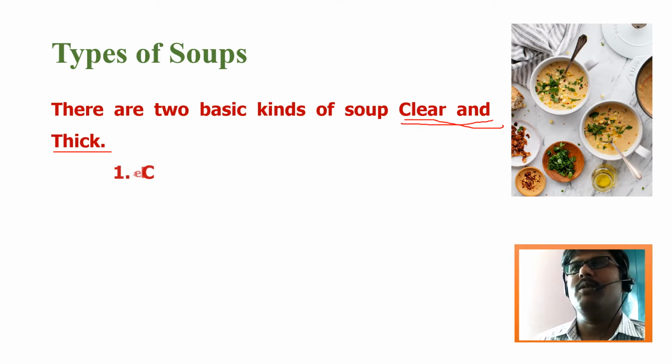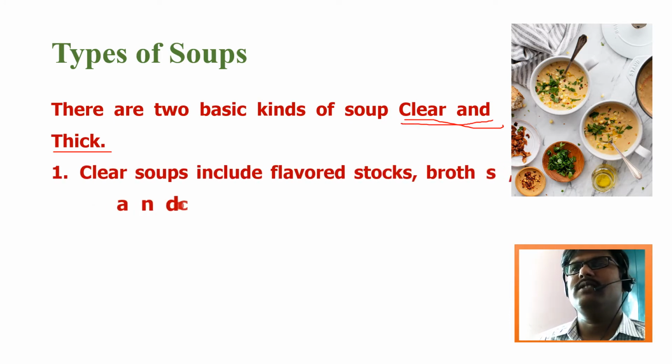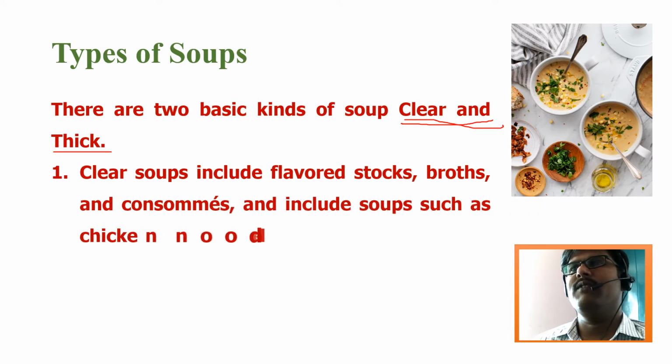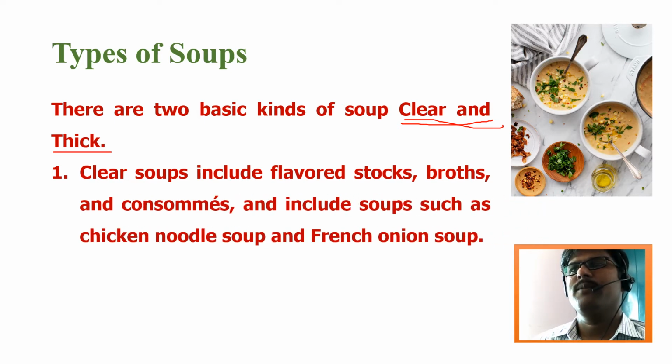First, clear soups include flavored stocks, broths and consomme, and soups such as chicken noodle soup and French onion soup. When you see these soups, they look very clear. You can see the bottom of the soup bowl from the top. These kinds of soups are known as clear soup or thin soup.